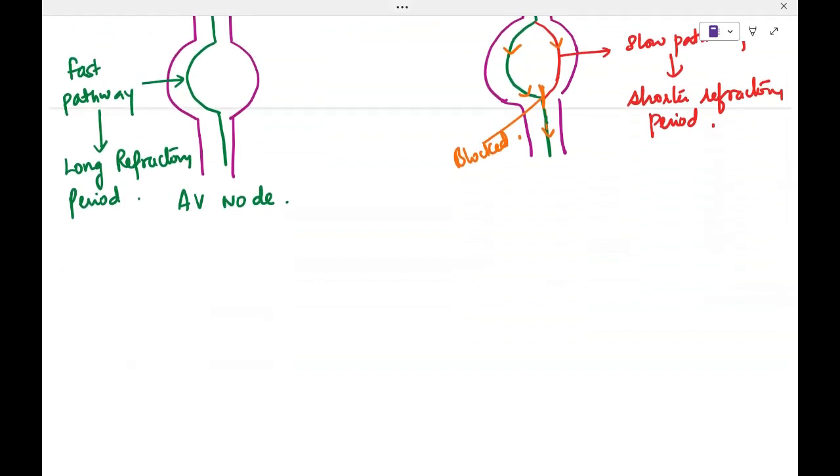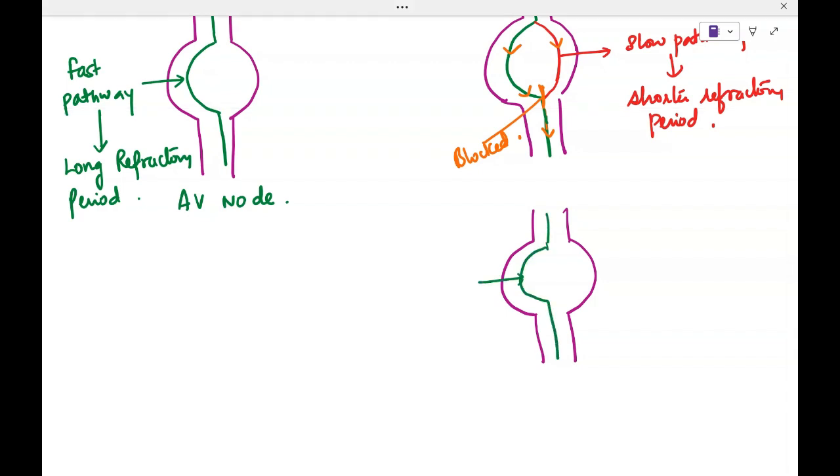Now the problem happens when the patient has a premature atrial contraction. So this is the fast pathway, and this is the slow pathway.